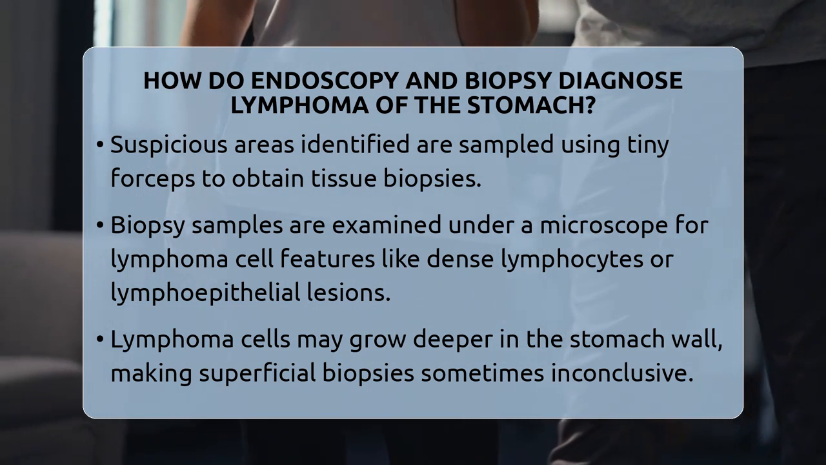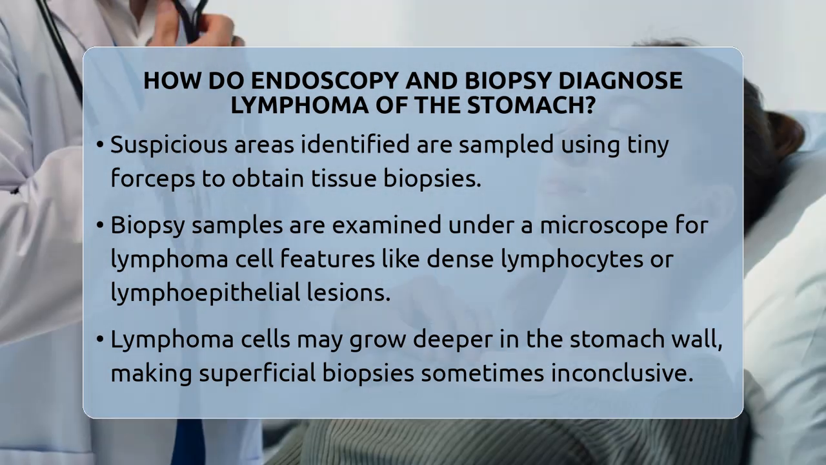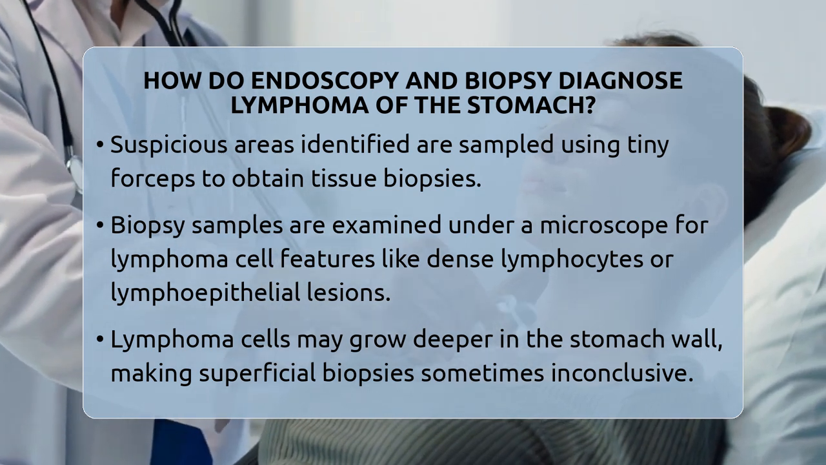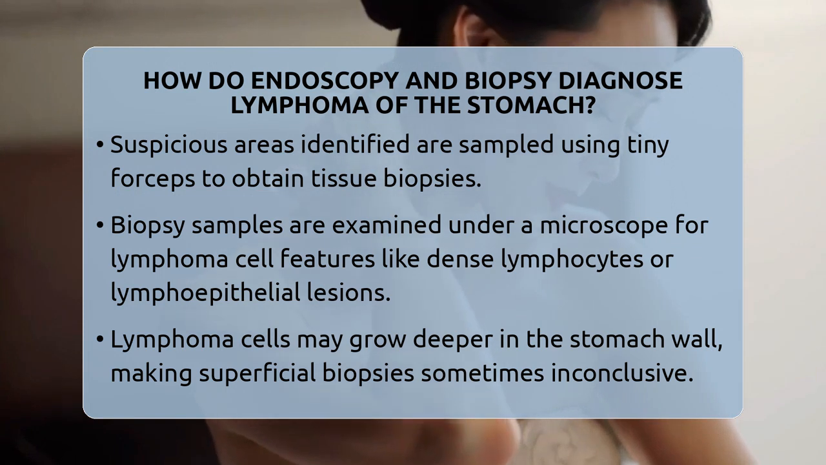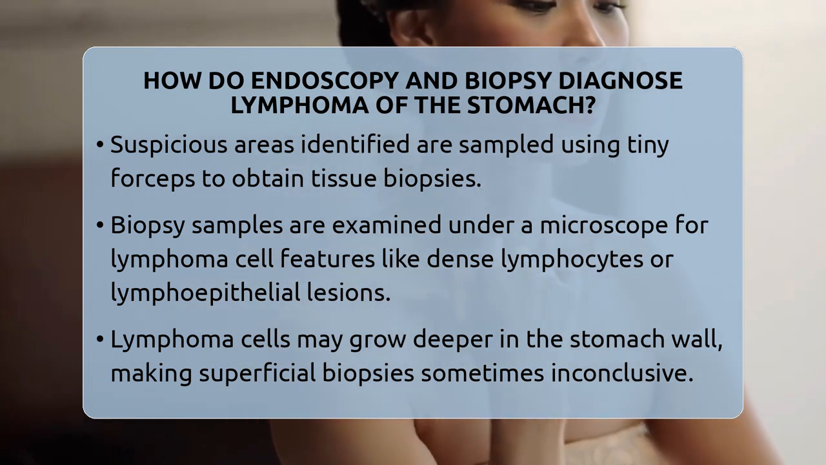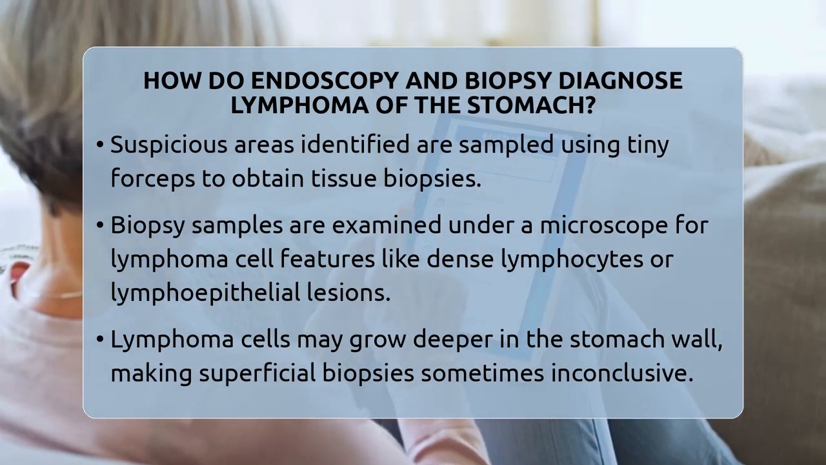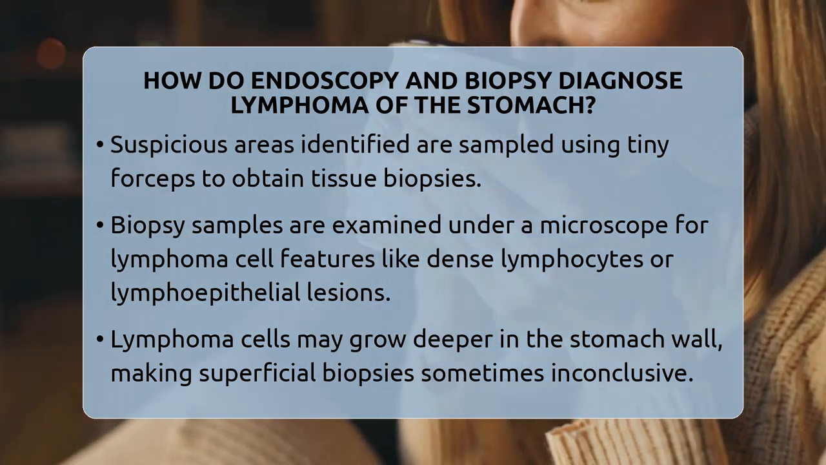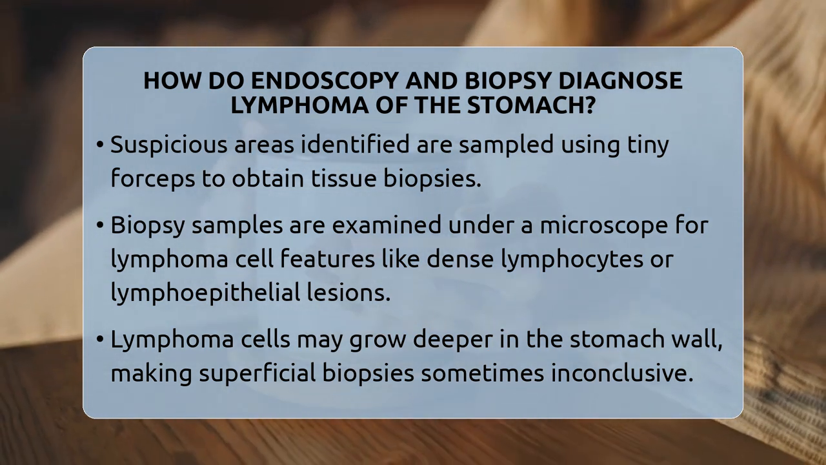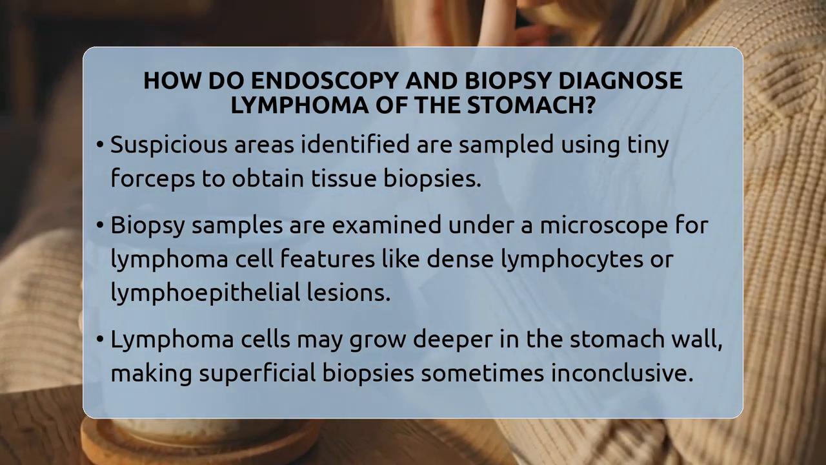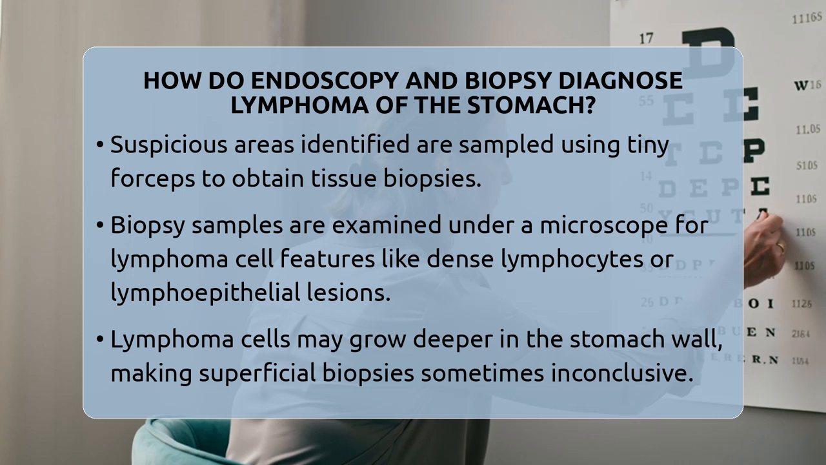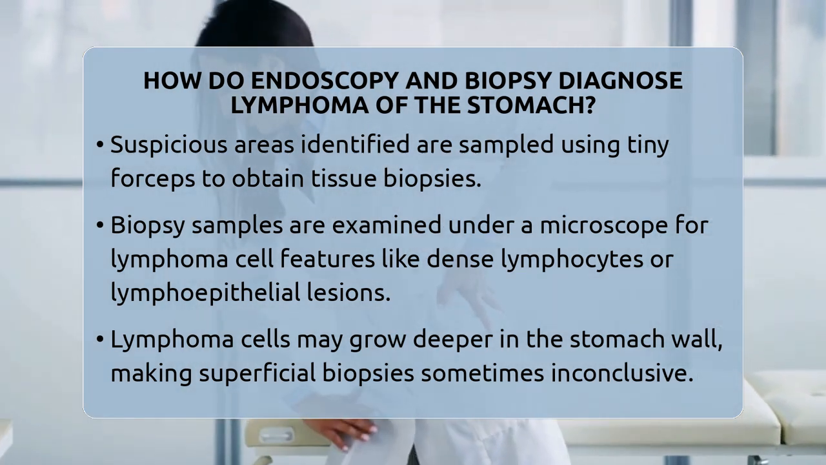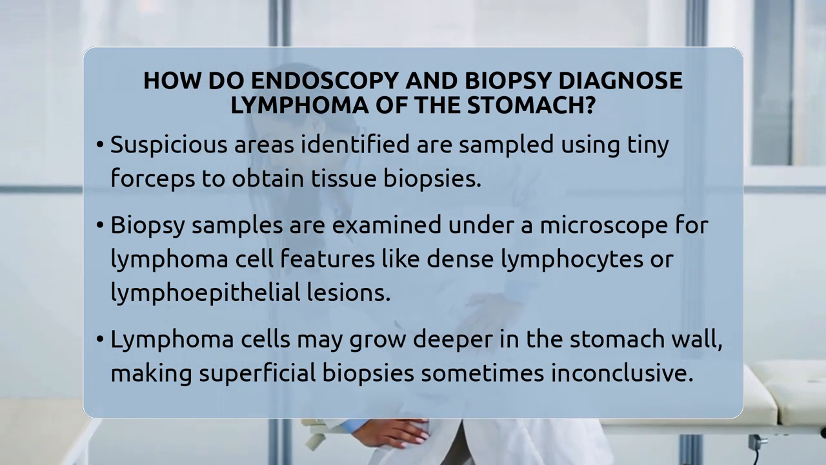Once these areas are identified, the doctor uses tiny forceps passed through the endoscope to gently pinch off small pieces of tissue from the stomach lining. These tissue samples are called biopsies. The samples are then sent to a lab where pathologists examine them under a microscope. They look for specific features of lymphoma cells, such as dense collections of lymphocytes, lymphoepithelial lesions, or abnormal cell shapes. These clues help confirm whether lymphoma is present and what type it might be.